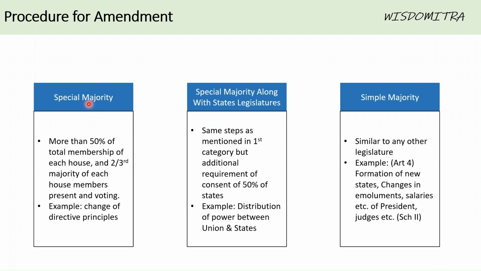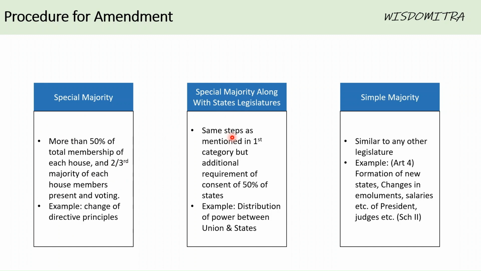One, special majority, that is more than 50% of the total membership of each house, and a two-third majority of the members of each house present and voting. That is effectively, a two-third majority should be obtained by the amendment so as to get it implemented. So for example, if a change in, say, directive principles has to be introduced, then the government or any member who has introduced that bill should get a two-third majority on that particular aspect.